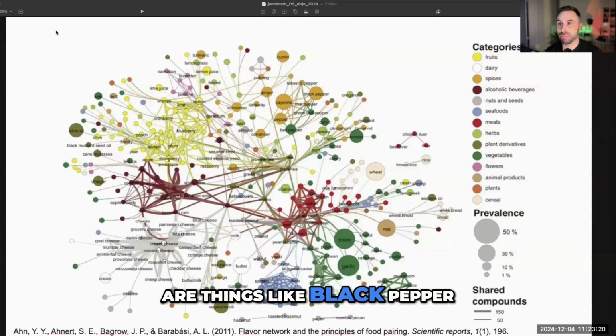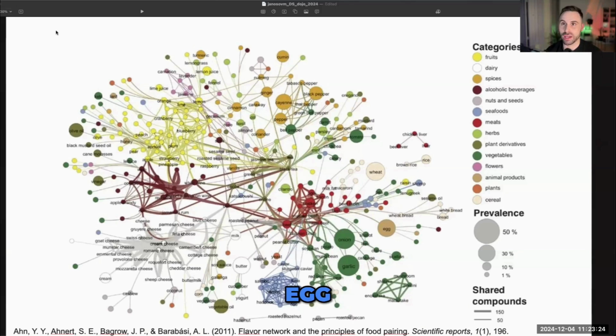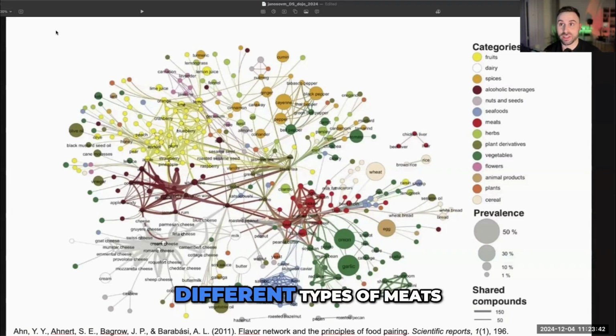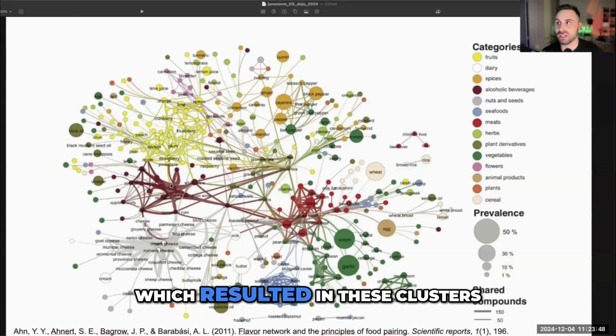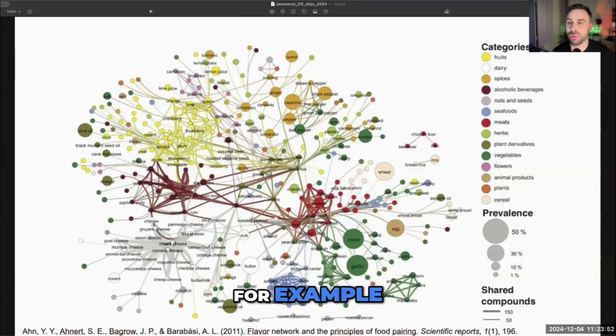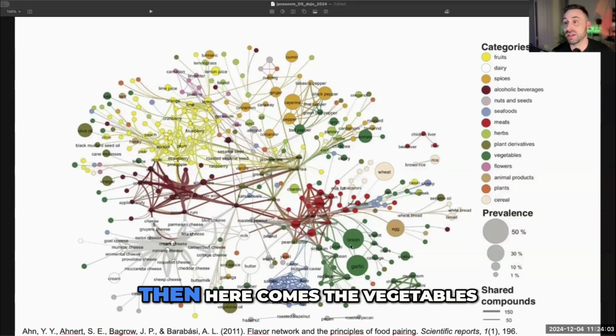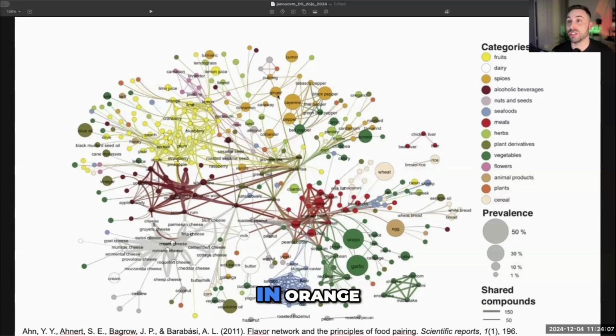You can see there are things like black pepper, vanilla, garlic, egg, all sorts of meat, spices, nuts, fruits, vegetables, and they connected food items if they were sharing food compounds, chemical compounds. Of course, the more similar two food items are, for example, different types of meats are much more similar to each other than different types of fruits, then they were connected, which resulted in these clusters. As you can see, this dark red in the center corresponds to the alcohols. In red here on the right are the meats. Then here come the vegetables. Then here in orange are the spices, in yellow the fruits.